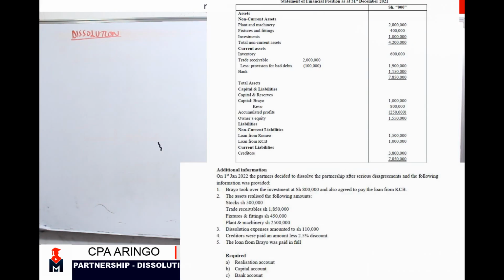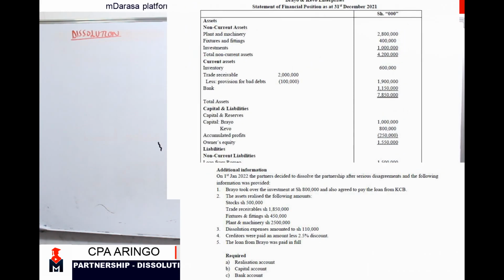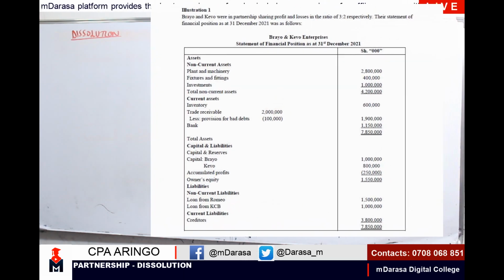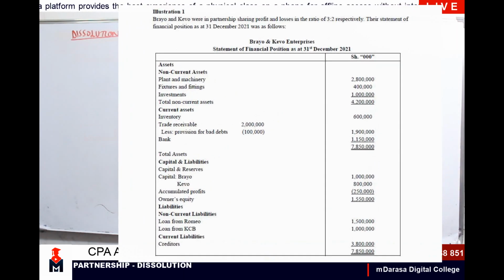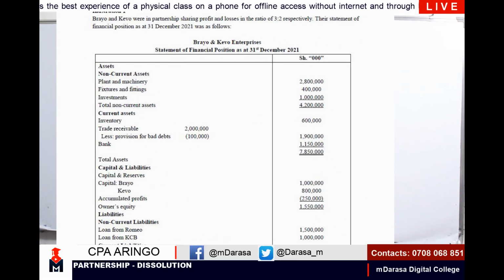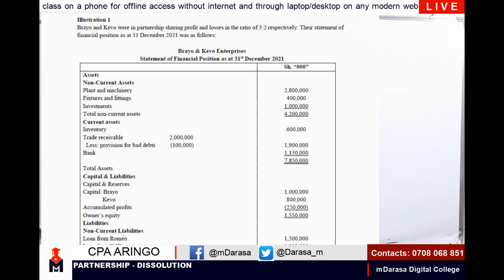So basically this is our question. This is our question here. Believing that is very much visible. So basically this is what you're told. That Brayo and Kevo, I know majority of the people normally tend to relate Brayo and Kevo with some certain characters, right? But these Brayo and Kevo for us are good.